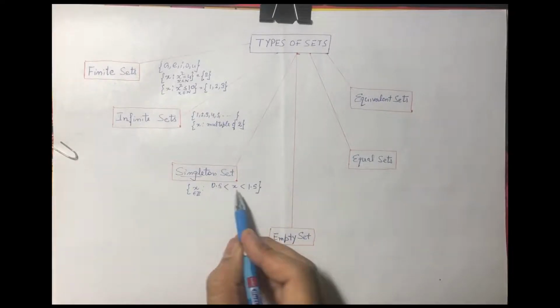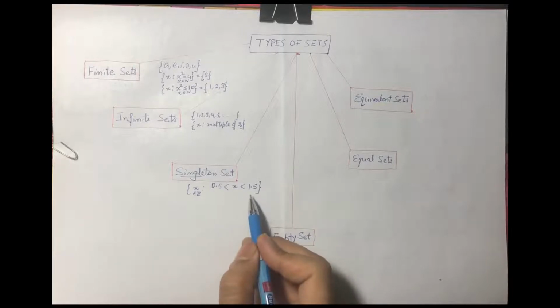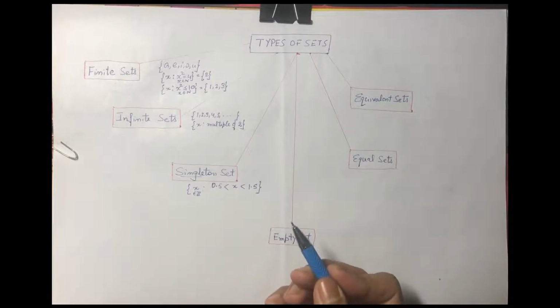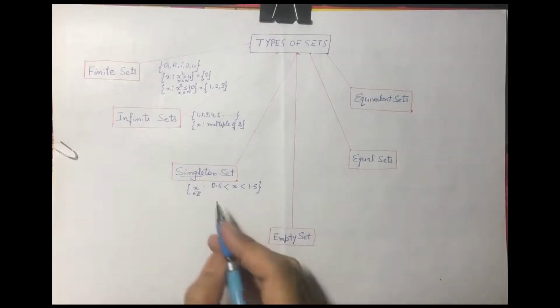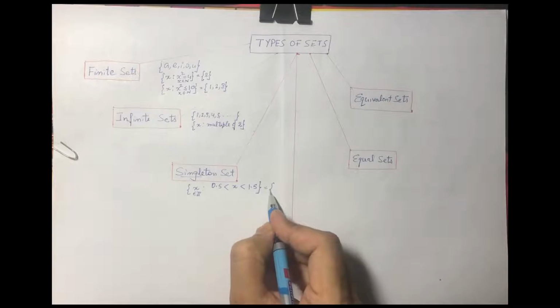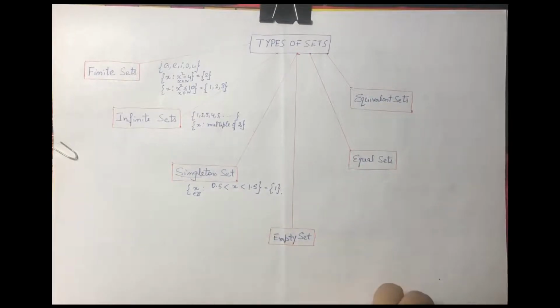Can you imagine the integer value that comes between 0.5 and 1.5? You can easily guess there is only one integer between 0.5 and 1.5, that is only 1. So this is a singleton set.